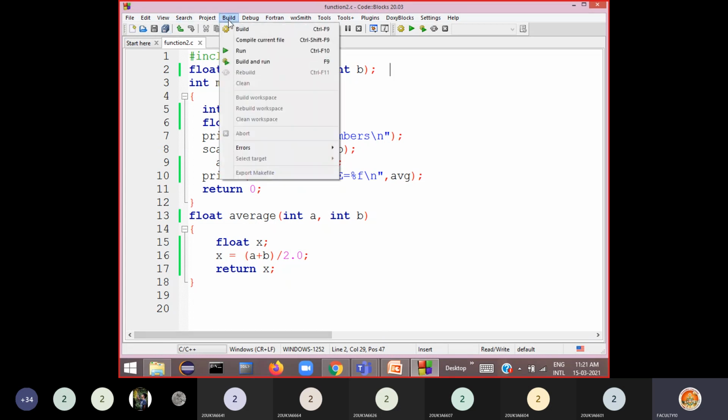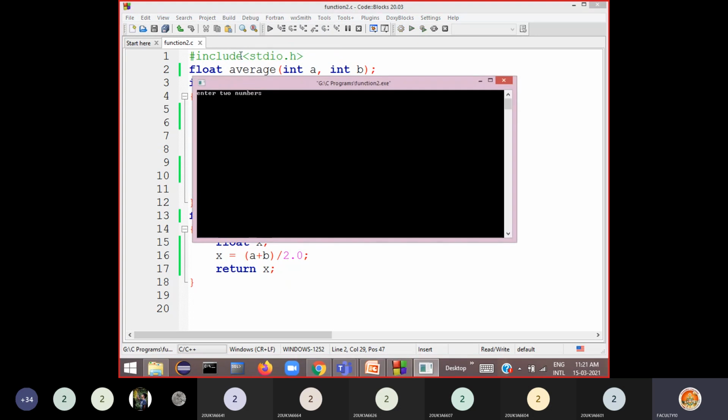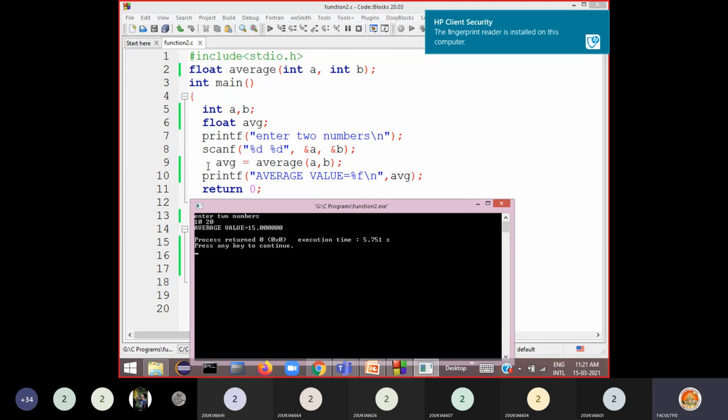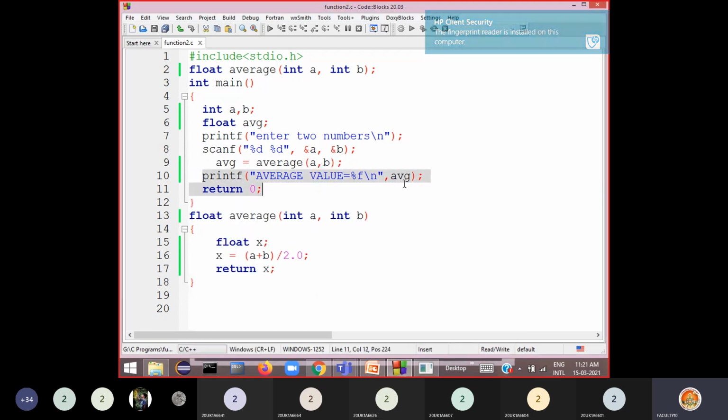Now run the program. Now enter two numbers. Okay, so 10, 20 I enter. Now you can see average value is equal to 15.00. Okay, so where from this has printed? From the main. Now see here.